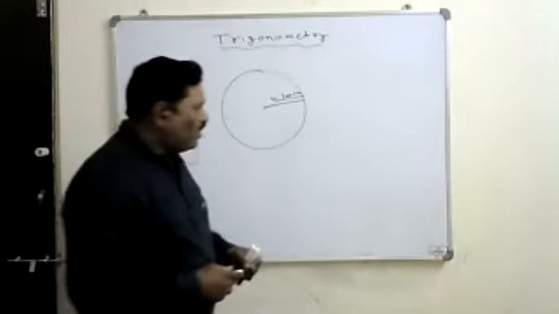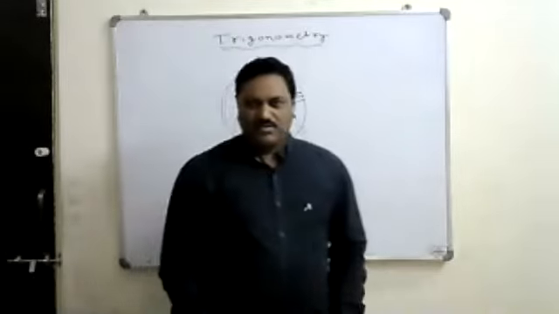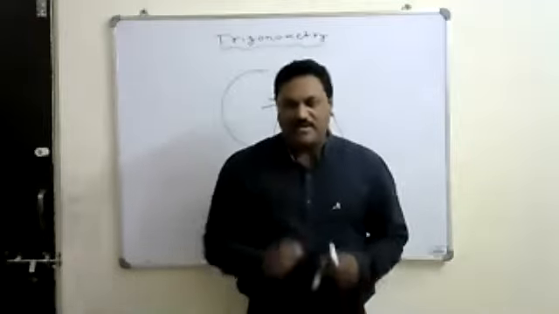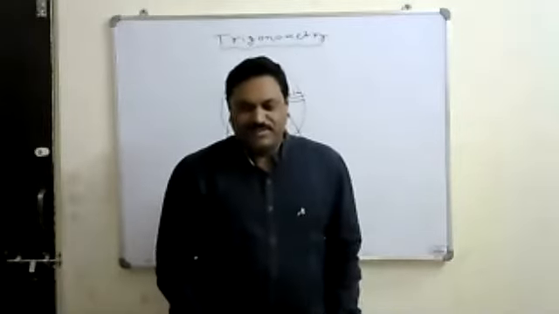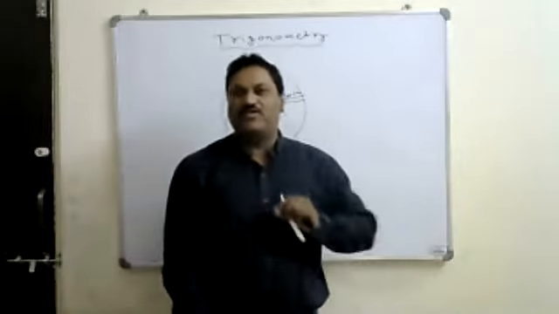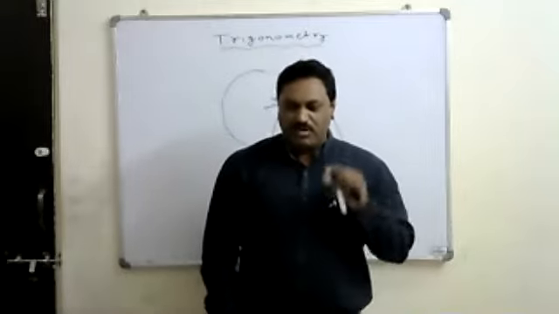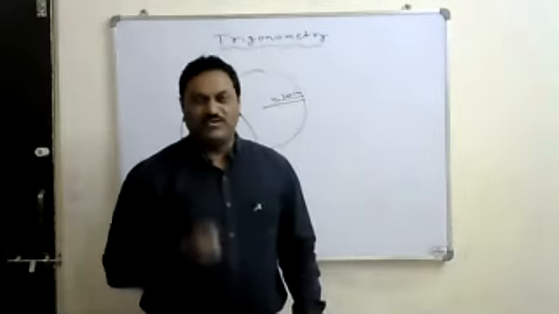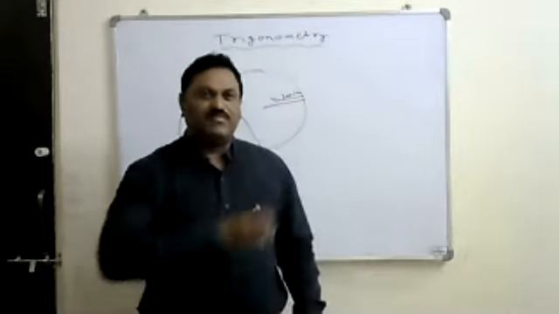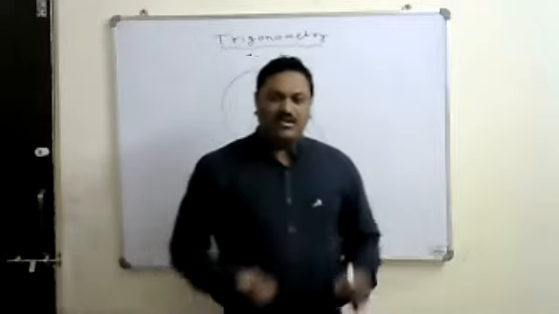How do we know? Did anybody make a hole in the Earth and measure it with a scale? No. Only by using trigonometric concepts did they find the radius of the Earth.